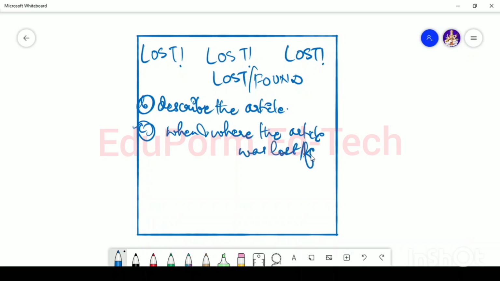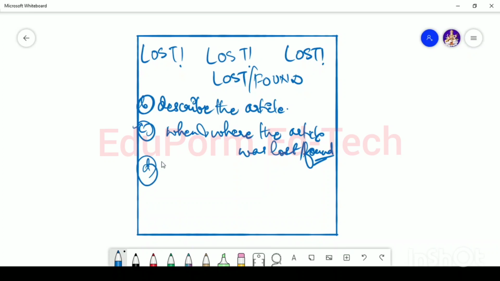So if you found that article or item, just specify when and where, what was the time, what was the place of finding that article or material. Or if you lost a particular item, then specify when and where you lost that item. Why would you do that? Because it will be easy to track that.